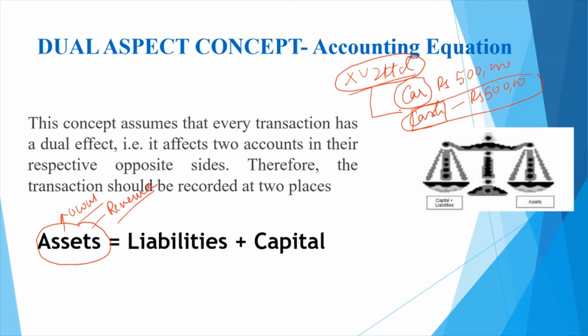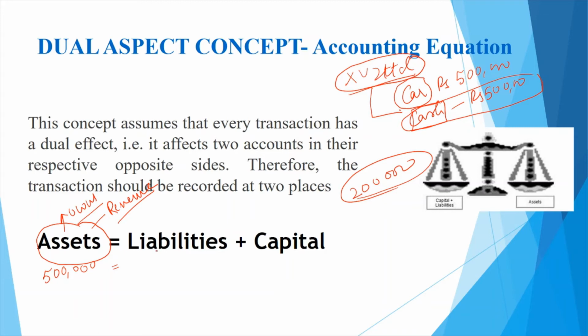Let's take another example, where an asset of 500,000, which is a car, has been acquired. How has it been acquired? First, by paying cash of, let's say, rupees 200,000, and also by taking a loan of 300,000.